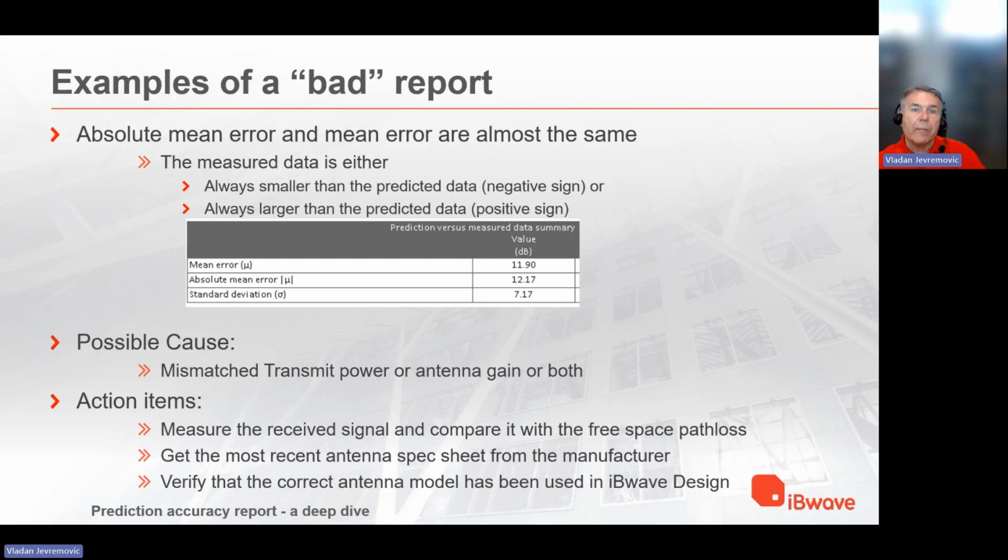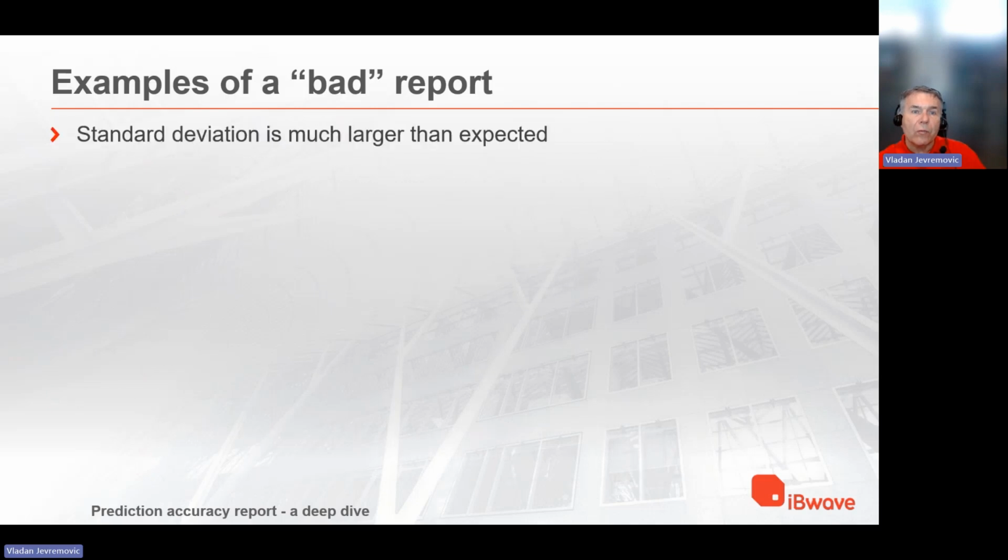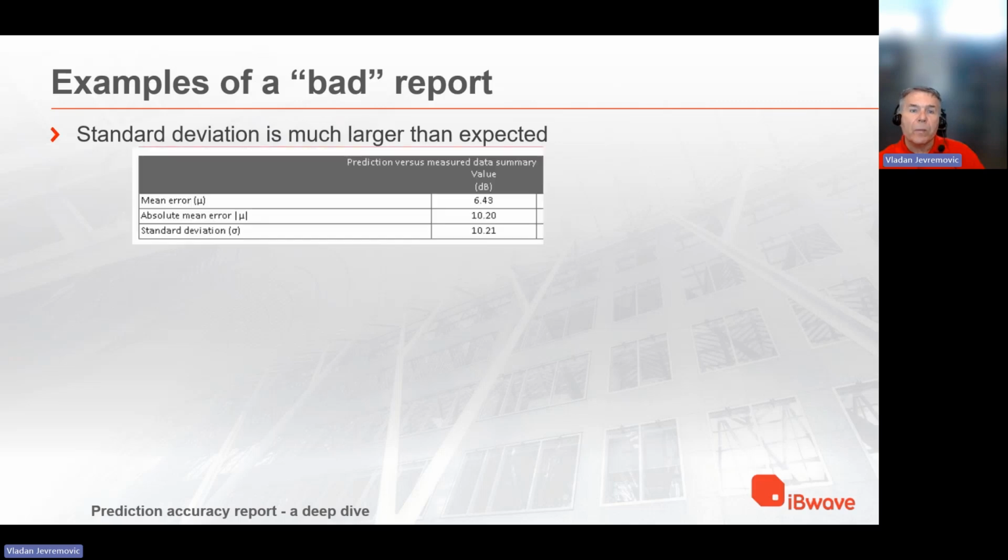So the first example of a bad report is a power mismatch. Second example has to do with walls and locations of the transmitter. And you will see that the standard deviation is much larger than expected. This is the case. It is much larger than 6 dB.